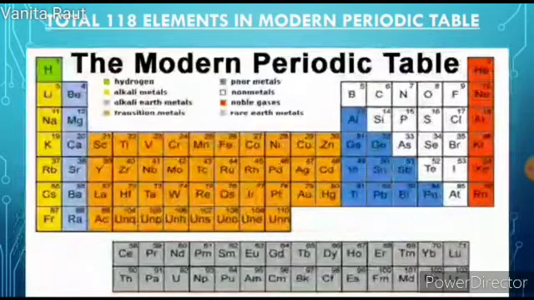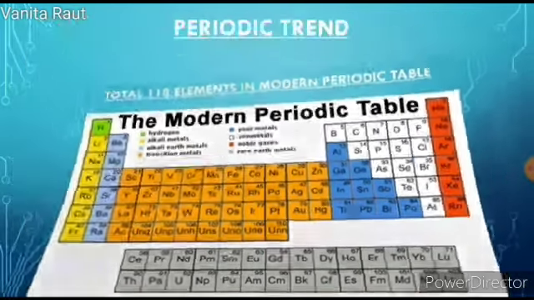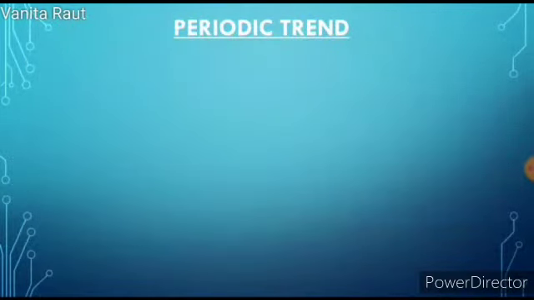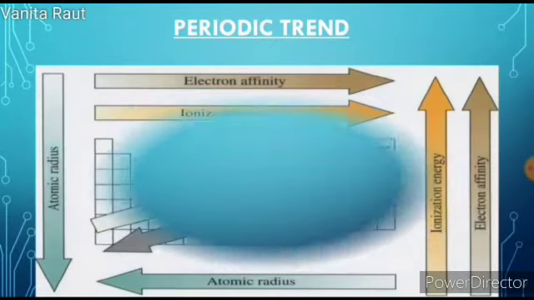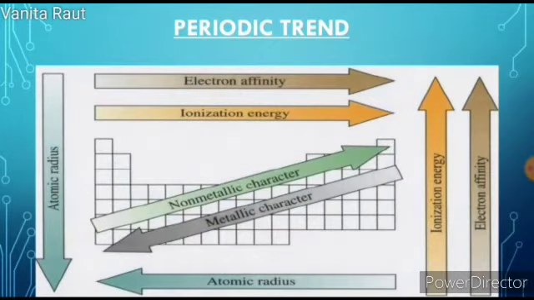Come, we will see the modern periodic table in detail. When the physical and chemical properties of elements in a period or a group of the modern periodic table are compared, certain regularity is observed in their variations. This is called periodic trends in the modern periodic table.